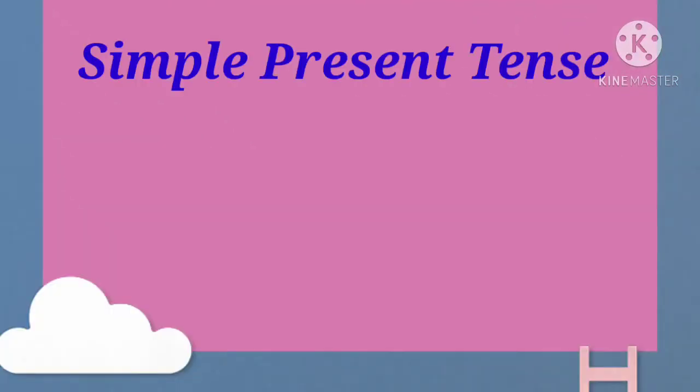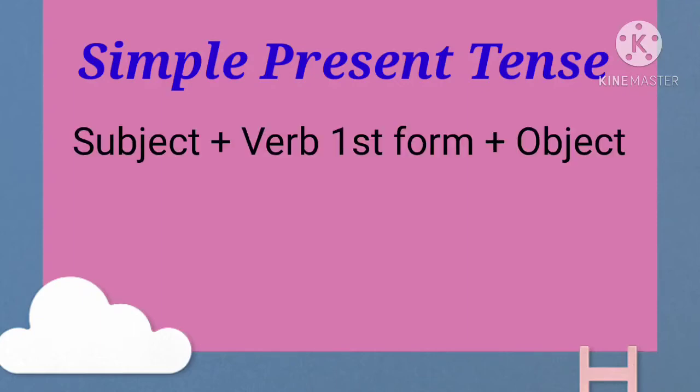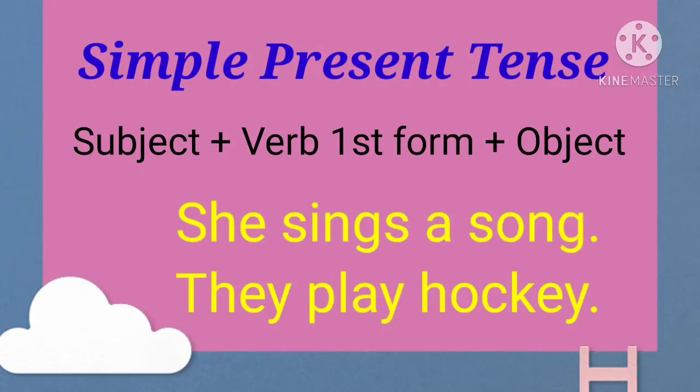Let us discuss about the rules one by one. First, simple present tense. See, first here we are to use subject plus verb first form. First form of the verb we will use in this to form simple present tense. For example, she sings a song, they play hockey.